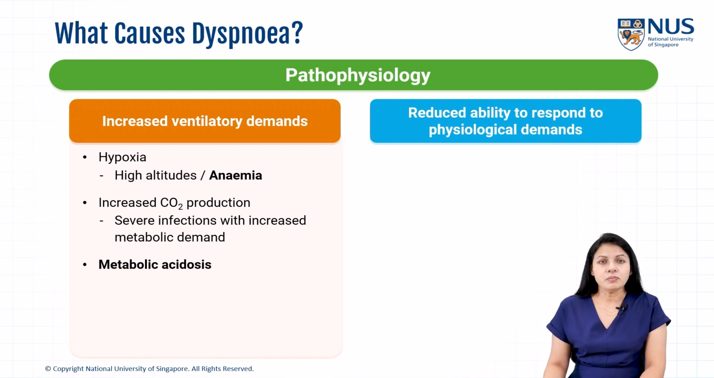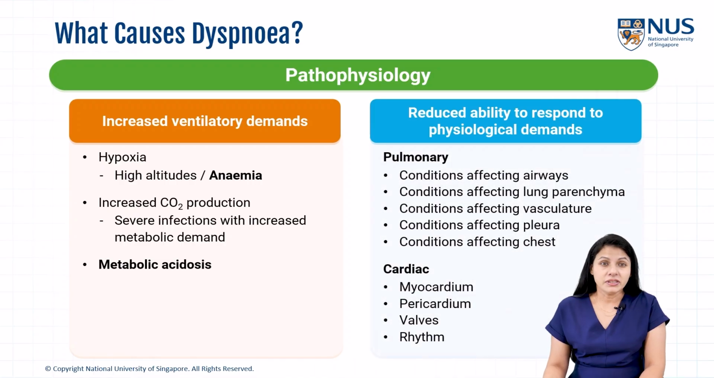Reduced capacity to meet demands can happen with pulmonary conditions, which might decrease the ability of the lungs for gas exchange and ventilation. So these can be conditions affecting the airways, lung parenchyma, vasculature, pleura, or chest wall. And cardiac causes can be quite diverse, basically conditions involving any one of the following: myocardium, pericardium, valves, or cardiac rhythm can impair the cardiac output, affecting the pulmonary circulation. In these settings, the body's ability to respond to normal physiological demands is compromised, resulting in breathlessness.